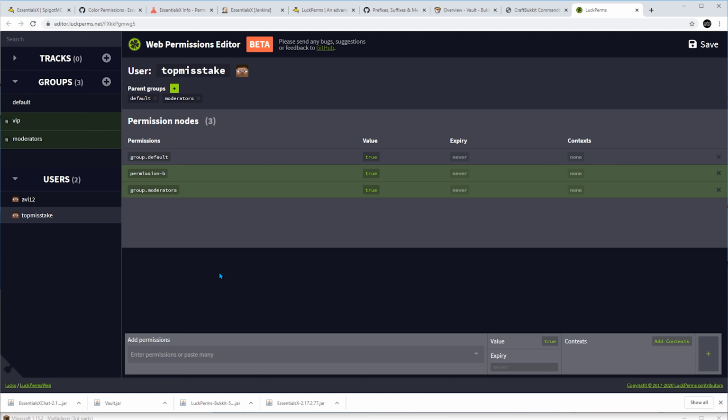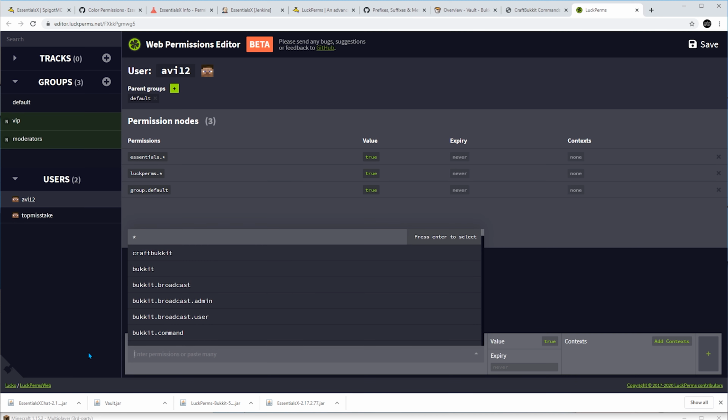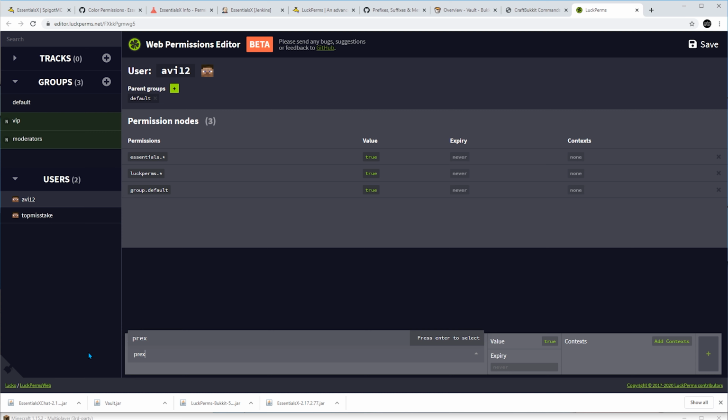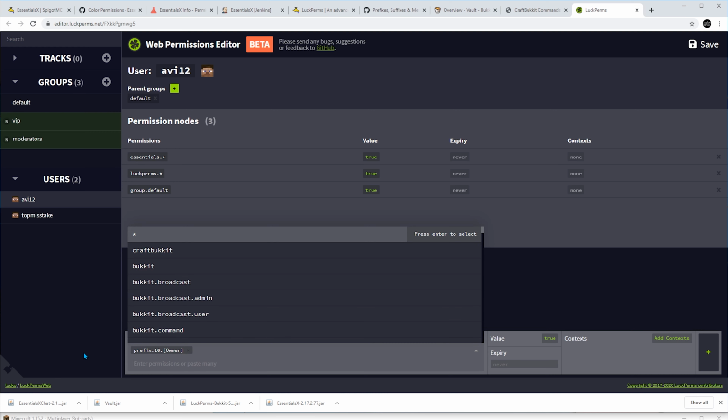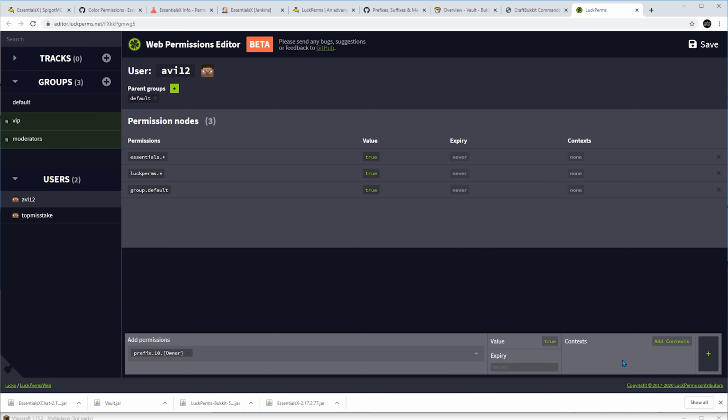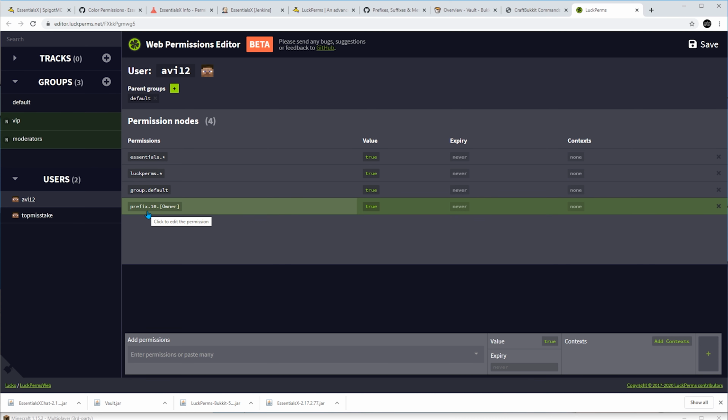Using a permission. So for example, let's give myself a prefix of owner. So it begins with prefix dot, then a priority number, for example 10. I can actually use any number that I want, it doesn't matter. And then dot, and the prefix that will be displayed. Alrighty, let's apply the changes and see what's changed.